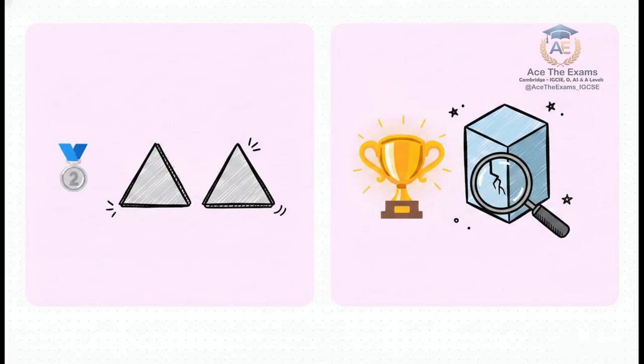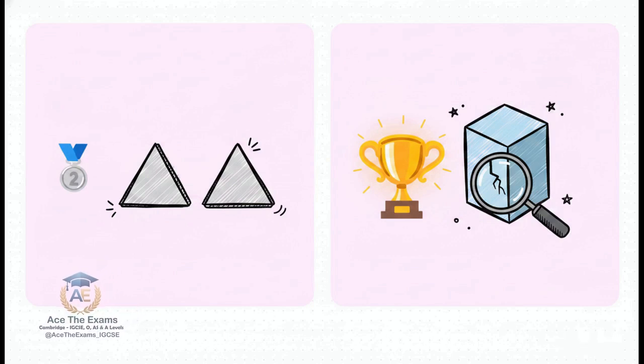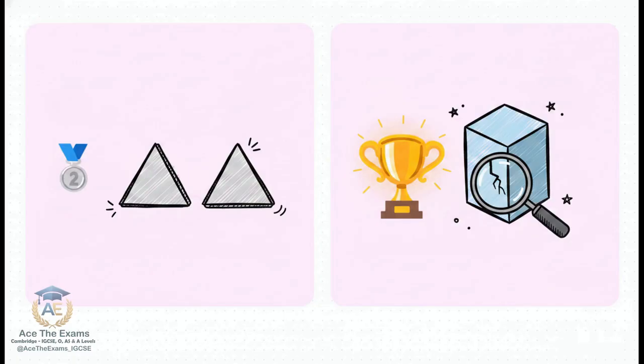Here is your objective. To secure those highest-tier A-star evaluative marks, you must extract the single highest-yielding core trend before the display resets. If you look at the left side of the radar, you see identifying similarities. That's a medium-tier maneuver. A good candidate sees two trigonometric models and points out where they intersect. But look at the right side of the radar, identifying limitations and alternative interpretations. This is the elite sector.